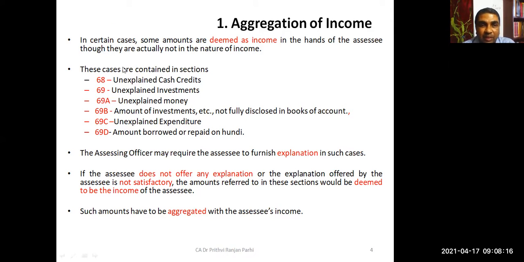Okay, I'll show you these sections. If you want to learn these sections in detail, I will take you to the income tax department's website. Just give me a moment. So which sections have you remembered?